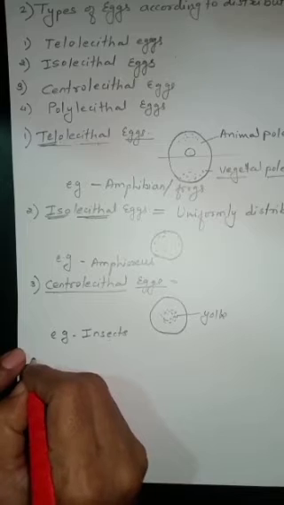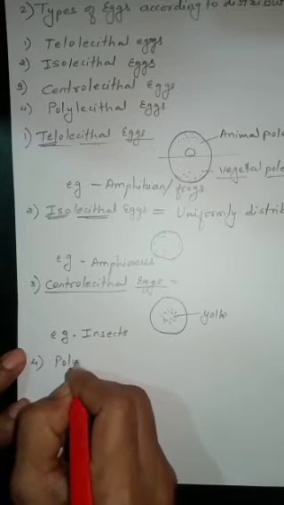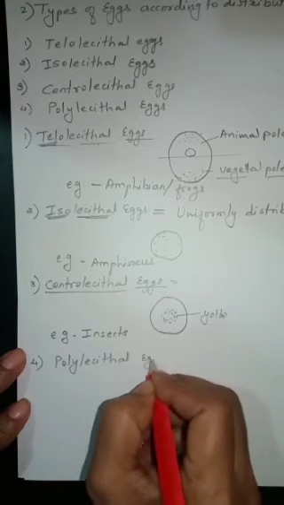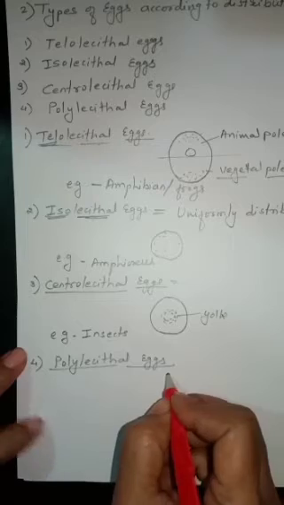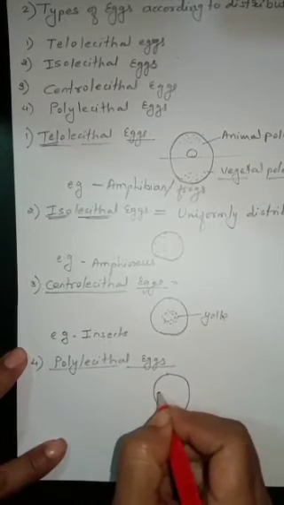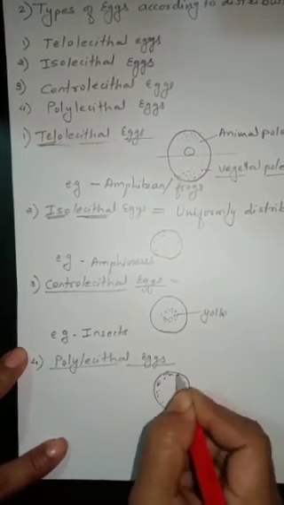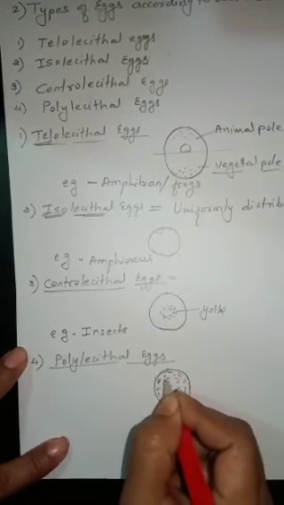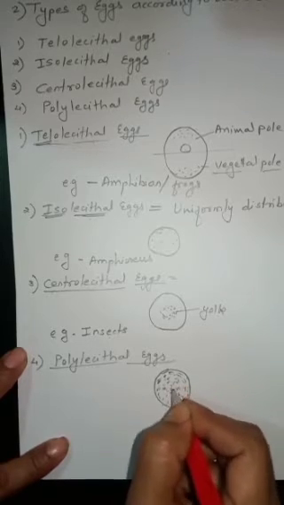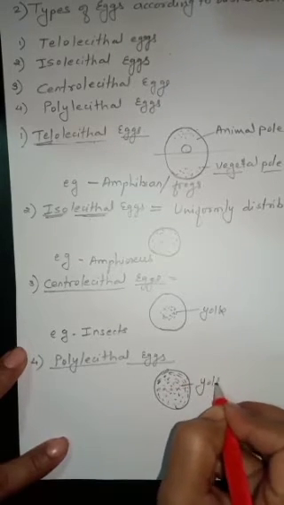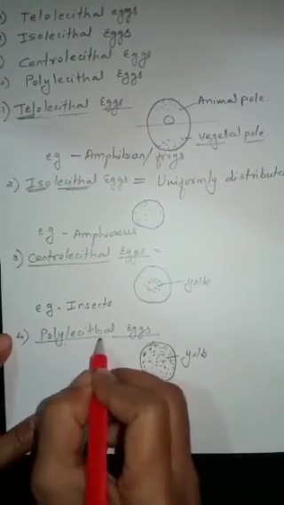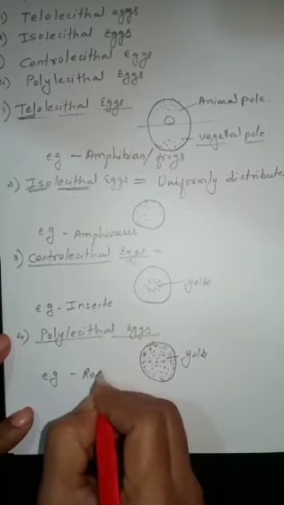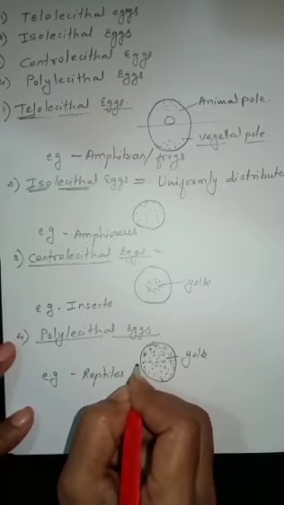Now next and the last one is polylecithal eggs. Here the yolk is distributed over the whole egg. That means the whole egg is filled with thick yolk granules. Therefore, these are known as polylecithal eggs. And the examples of polylecithal eggs are reptile and bird eggs.